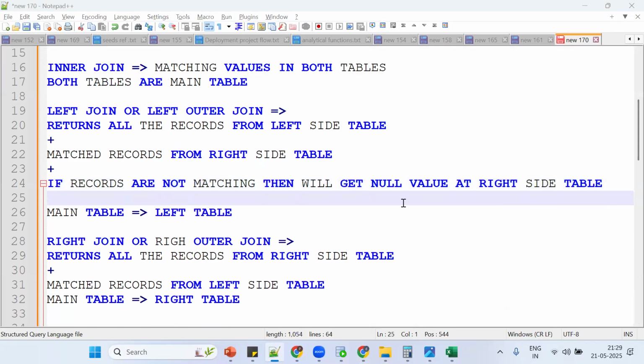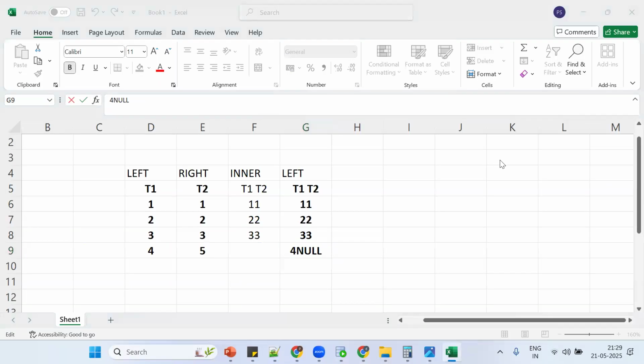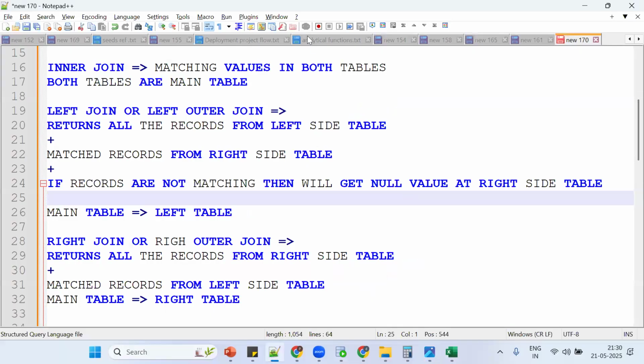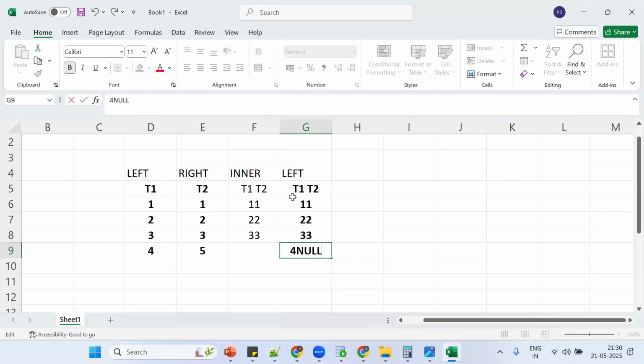Okay, simple thing. See what happened. See the same thing. Whatever we see in the images, a left join returns all the records from the left side table and the matching records from the right side table. If records are not matching, we will get a null value at the right side table. This is the functionality. Got a point? So one more time: all the records 1, 2, 3, 4 with 1, 1, 2, 2, 3, 3, and 4 null. This is the functionality.